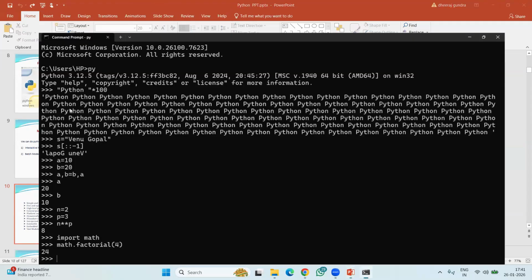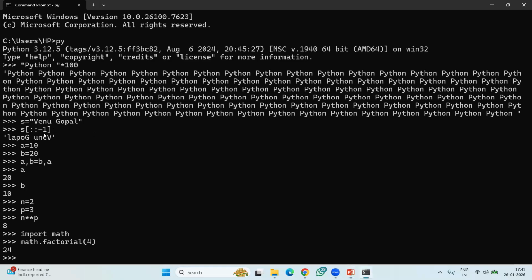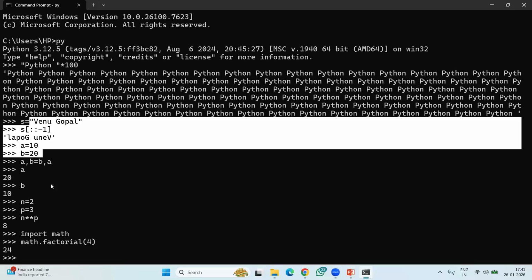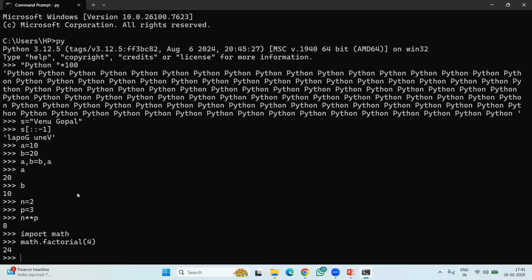And if you observe, actually we are not ending any statement with a semicolon. Generally every statement ends with a semicolon. Even if you take interactive mode or batch mode, you need not terminate the statement with a semicolon. Here I did not give any semicolon. Try to understand. Even for example, this is a string, right? A string can also be represented using single quotes like this. For example, 'Python'.